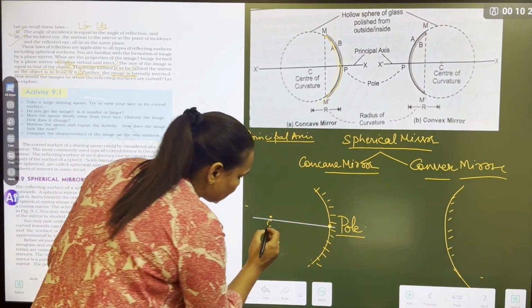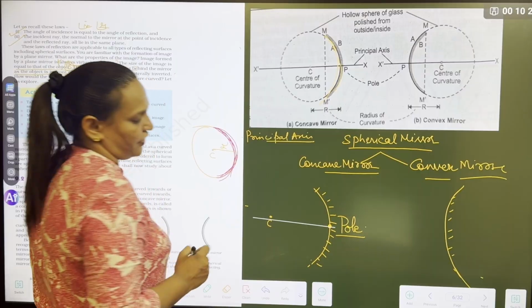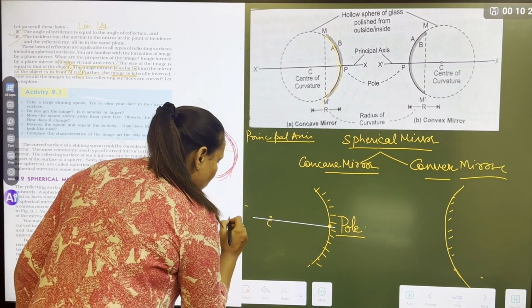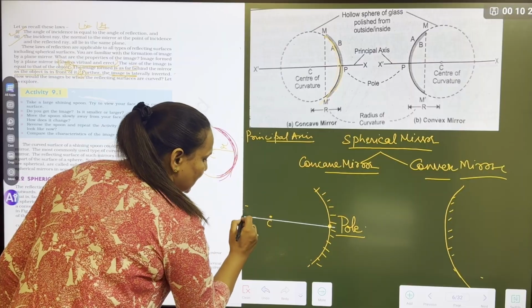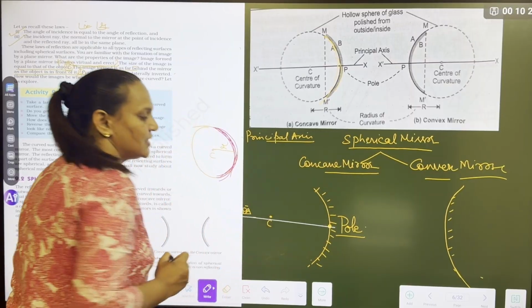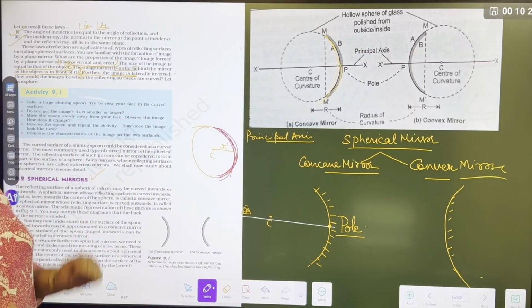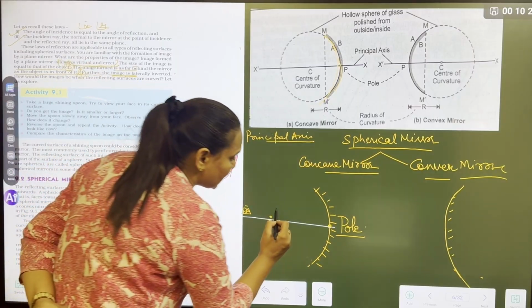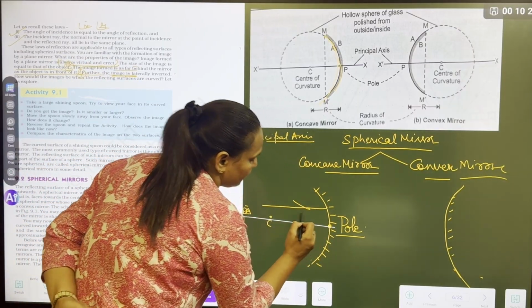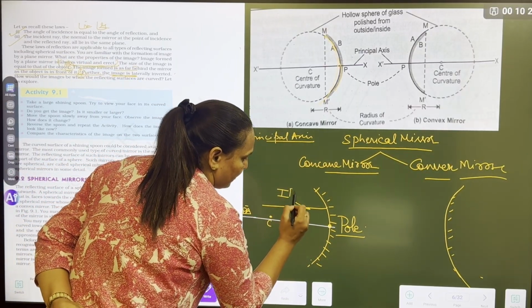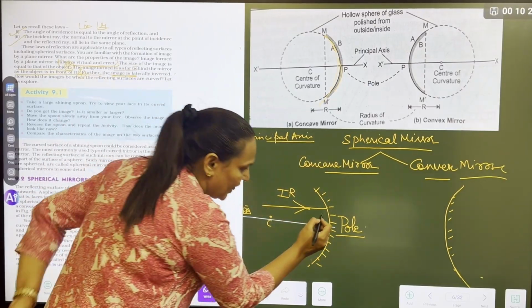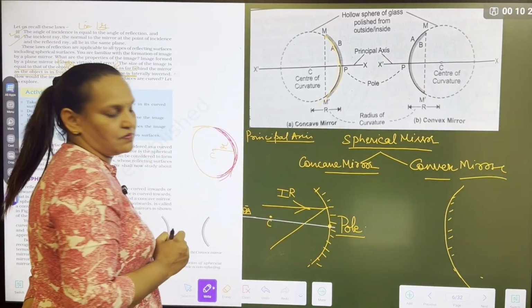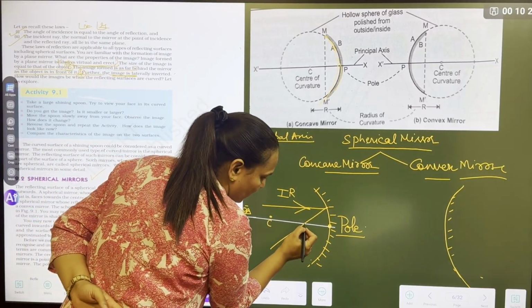This is a line which passes through the center of curvature and the pole. This is called the principal axis. Hope everybody is clear with the word principal axis. Imaginary straight line. Now rays are going parallel to the principal axis. This is the incident ray. It will strike the mirror, reflect and pass through one point here on the principal